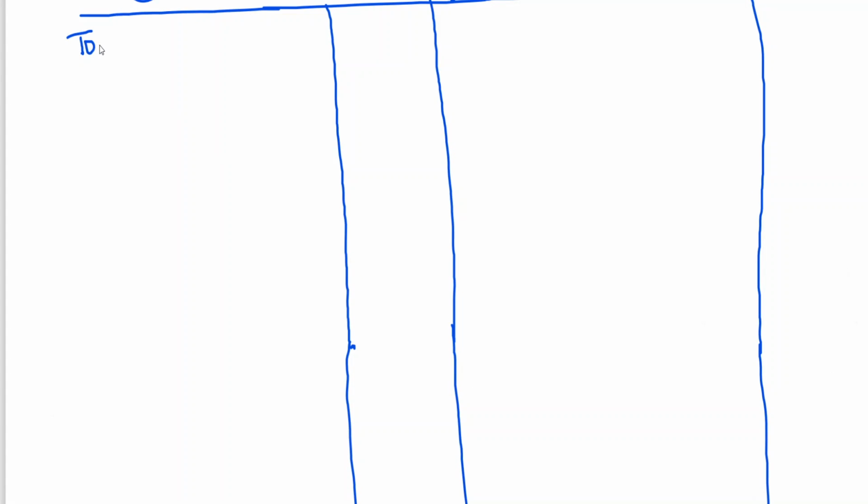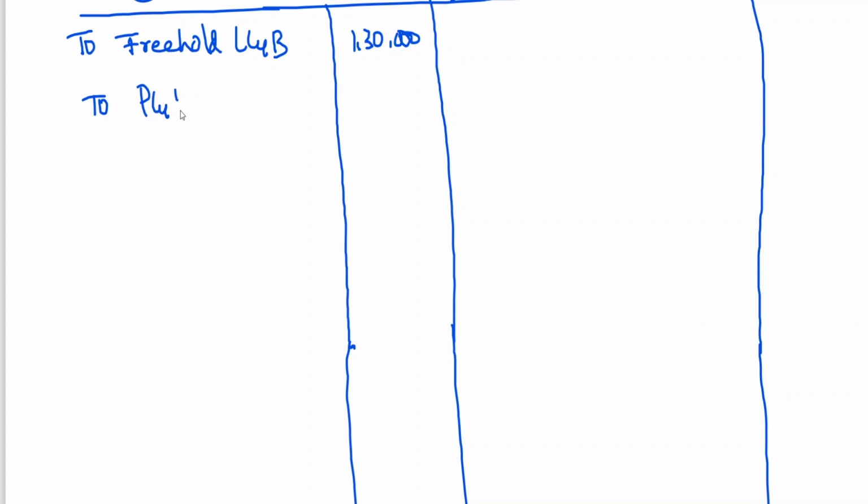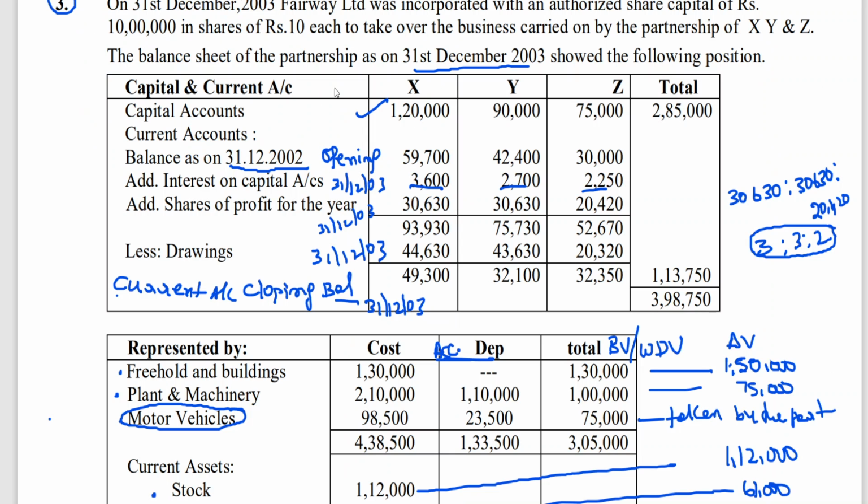See, I told you, cost is used when you don't have accumulated depreciation. When you have accumulated depreciation, cost will be taken to debit side, provision for depreciation will be taken on the other side. Freehold land and building 1,30,000, we don't have any provision on this. Then next one, plant and machinery 2,10,000. Then we have motor vehicles 98,500. Clear to all of you?